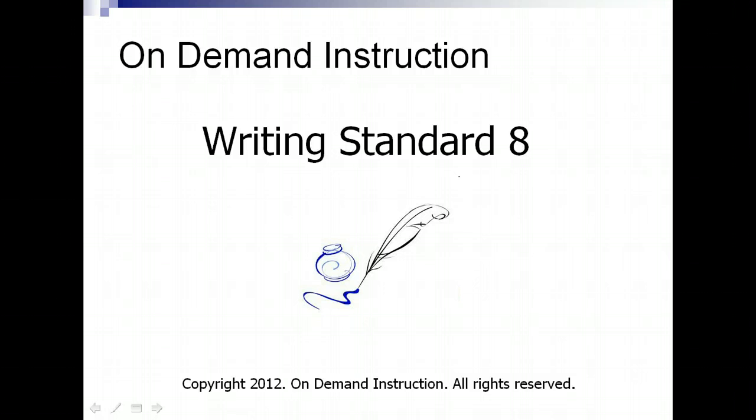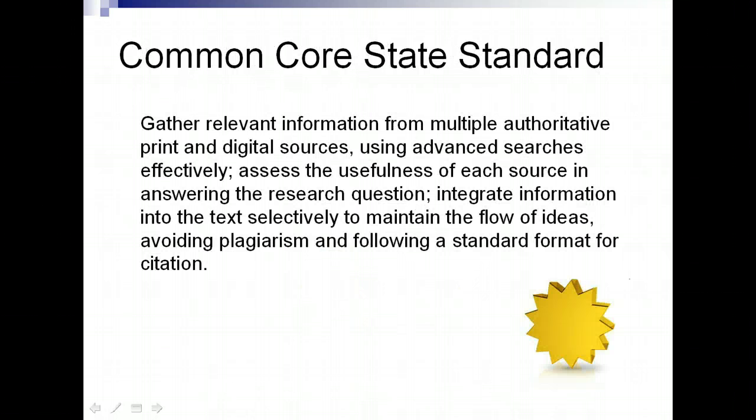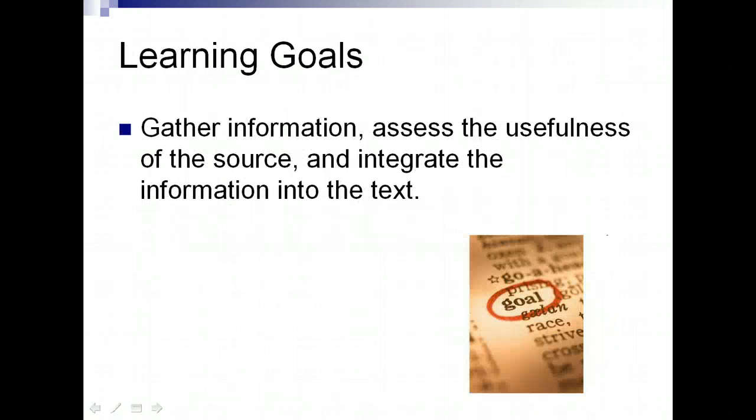We will discuss gathering and using information. We will be covering the core standards in writing: gather relevant information from multiple authoritative print and digital sources, using advanced searches effectively, assess the usefulness of each source in answering the research question, integrate information into the text selectively to maintain the flow of ideas, avoiding plagiarism, and following a standard format for citation.